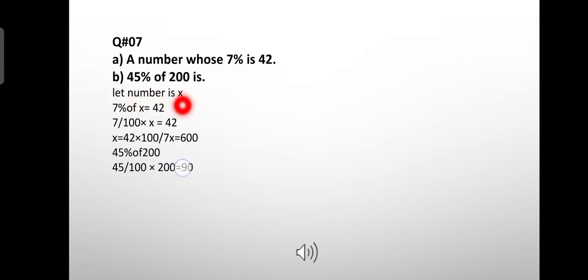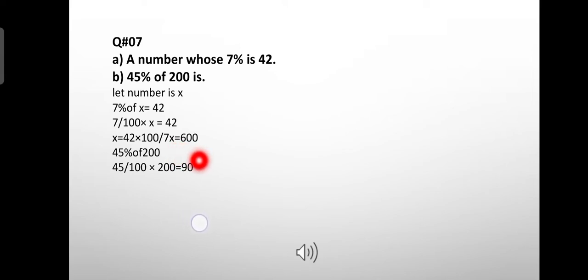So let the number be x. 7% of x is equal to 42. 7% means 7 by 100 of x, means multiplied by x, is equal to 42. So for calculating the x, the 7 by 100 is divided on the other side. So we get the answer is 600.